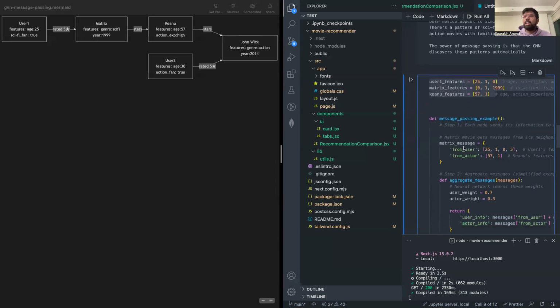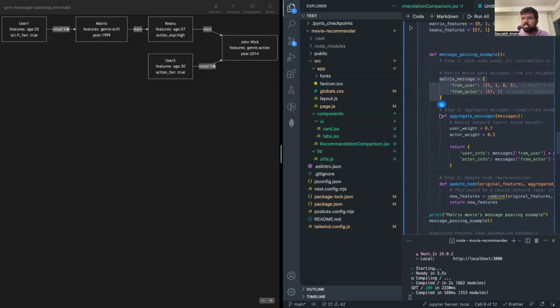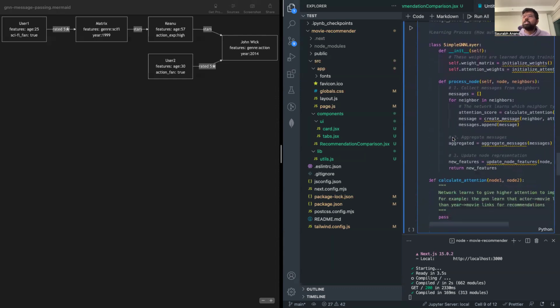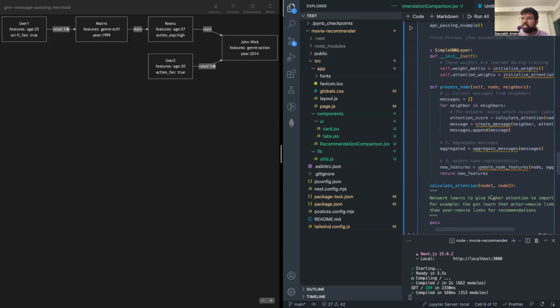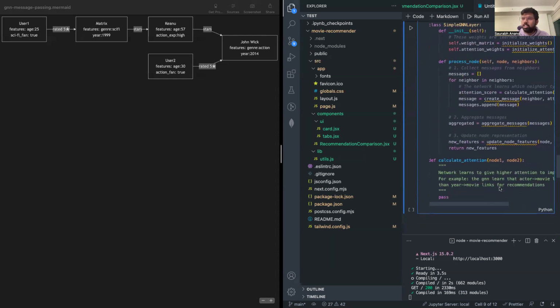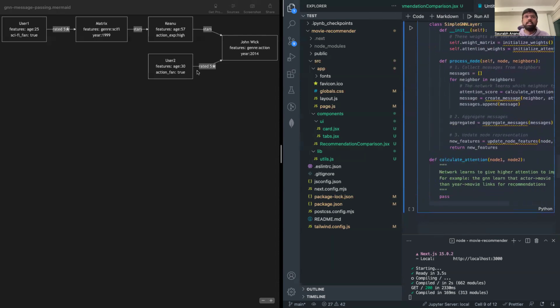So after getting those embeddings, you pass these messages to each node, then you aggregate the messages over each node, and then finally, using a mechanism like attention, you learn to prioritize which links matter more. For example, the network learns to give higher attention to important relationships. The graph neural network learns that the actor-movie links matter more than the year-movie links. As you see, there's one more feature, the year the movie was released.